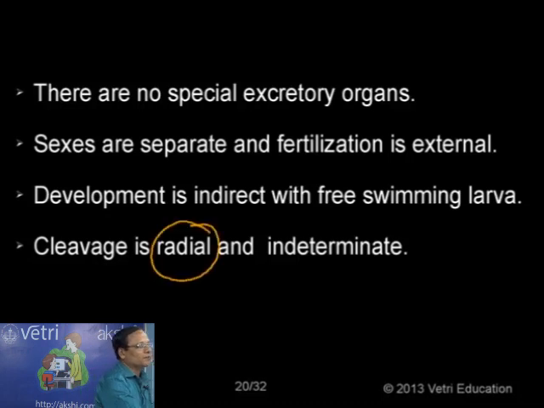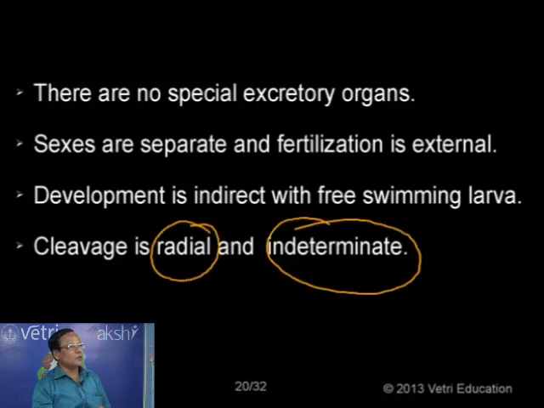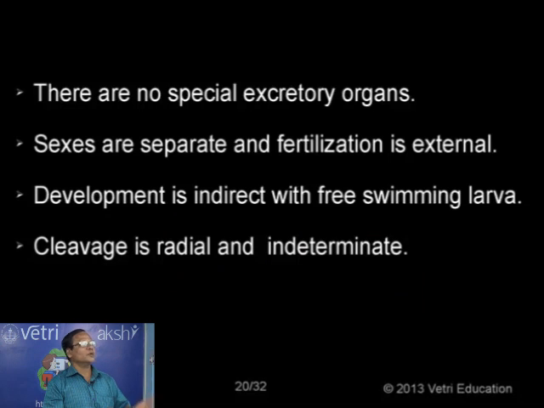So in this aspect also the echinoderms are similar to chordates. So in four aspects we can compare these echinoderms as more or less similar to the chordates. One, the enterocoelom; two, the deuterostome condition; three, the radial type of cleavage; and the fourth one, mesodermal endoskeleton, as in the case of chordates. Here also we have the same.